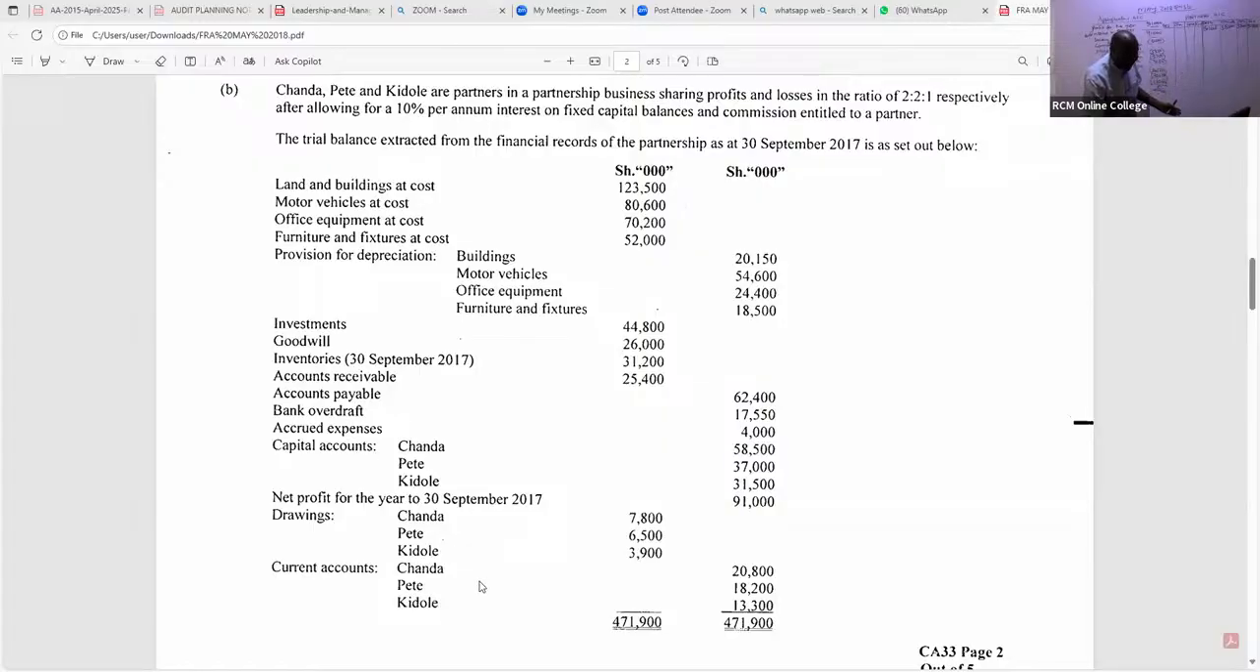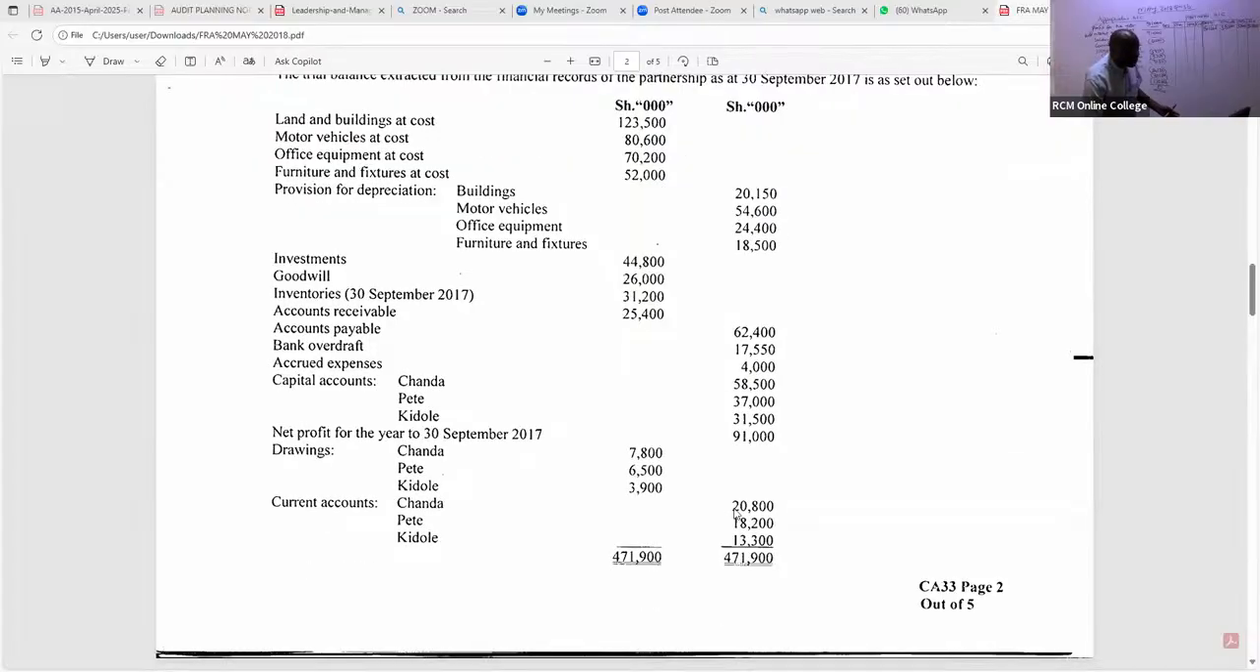Then we have their current accounts. You can see again, three of them are on the credit side. If one is on debit, you take it on debit. So in this case, you write their current accounts. Free marks, I'm telling you. Current account, we have 2,800.